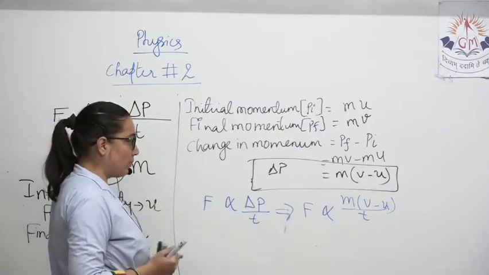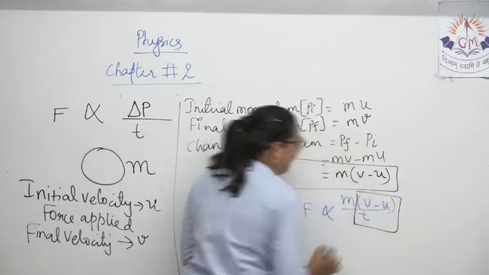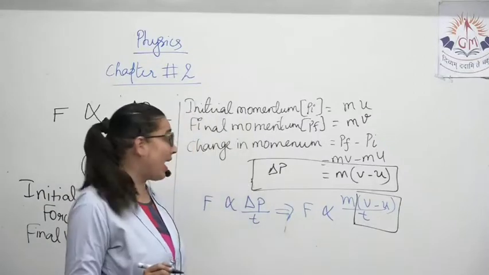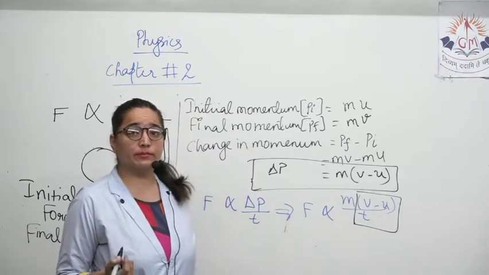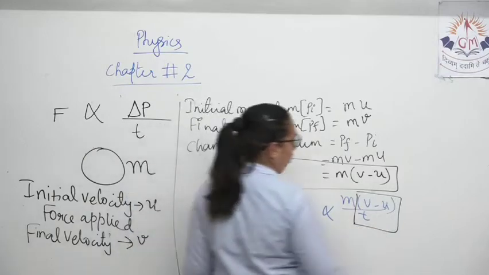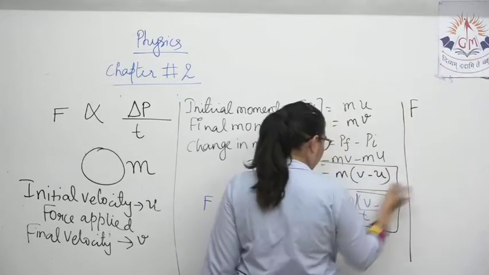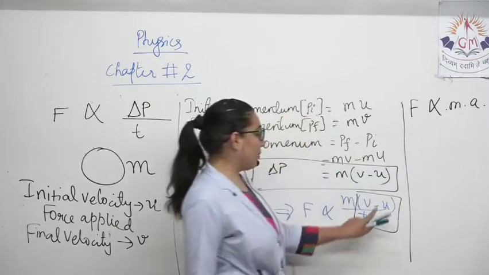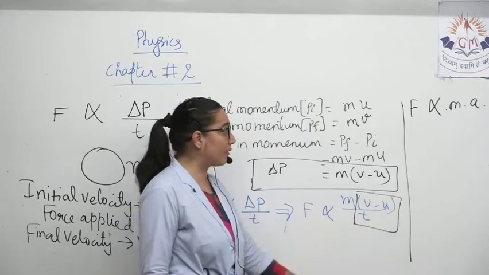Just think, what is this v minus u by t? Try to recall. Think, quick. V minus u by t is the acceleration of the object. So, from here, I can write F is proportional to m into a. Because v minus u by t is acceleration, change in velocity upon time.